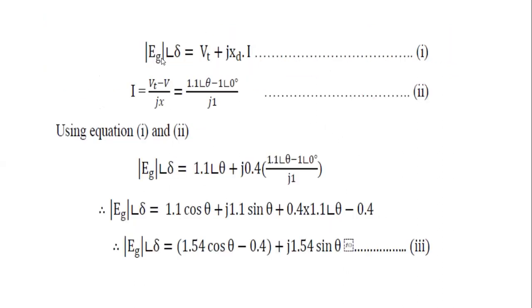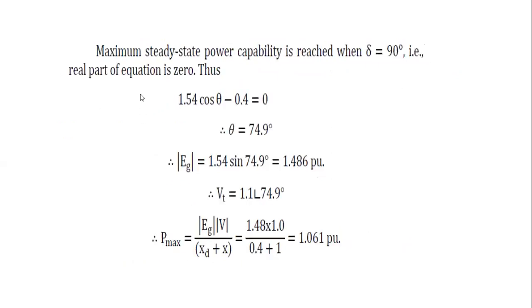Then we calculate the voltage and current values by equating these two equations, and easily calculate Eg at an angle of delta. From the third equation, delta is equal to 90 degrees and the real power part is equal to 0. Considering that, we easily calculate the theta value: theta is equal to 74.9 degrees.